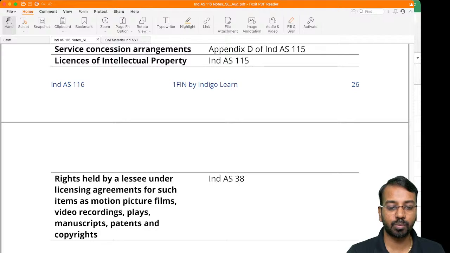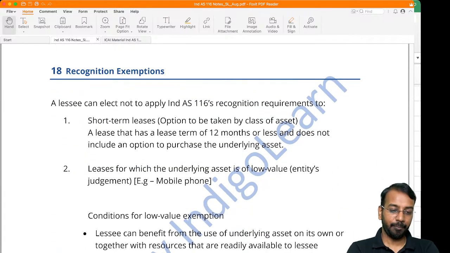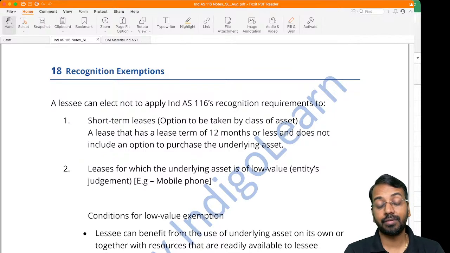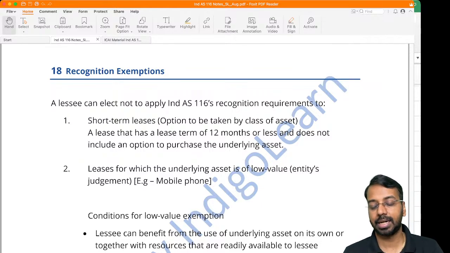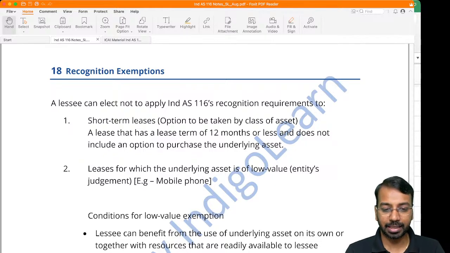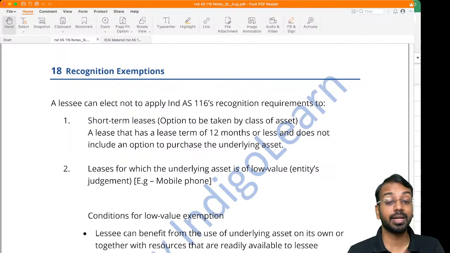Then one very small and important part, which is the recognition exemption. Now see, this standard is a very complex standard. Even in a fast-track mode, we have taken 5 days, 7 hours of class to understand this standard. A regular class, as I told you, is about 20 hours, and there are 1000 pages of books for this single standard.